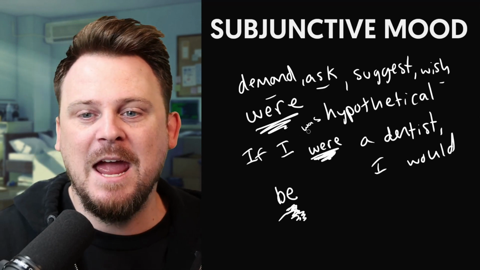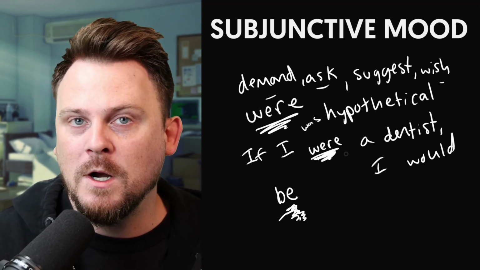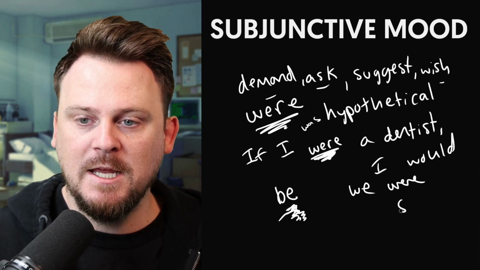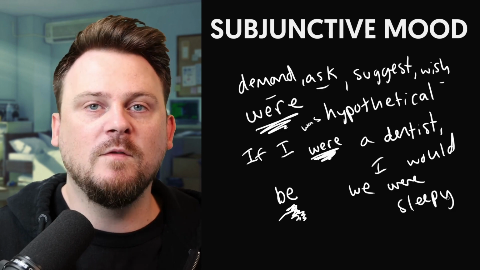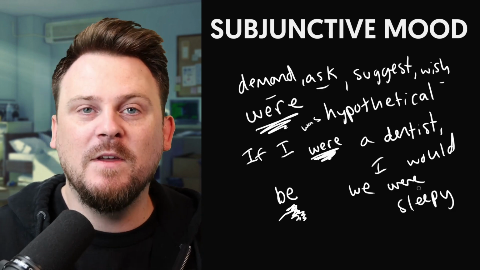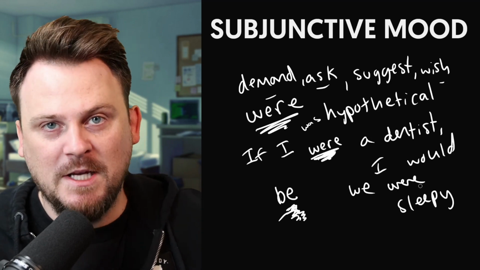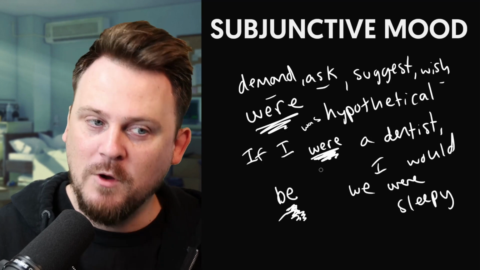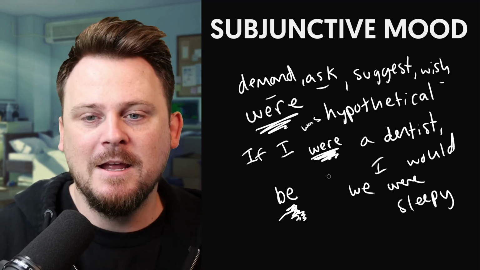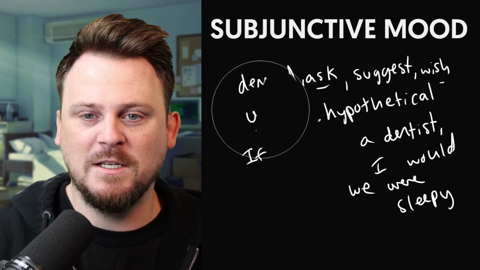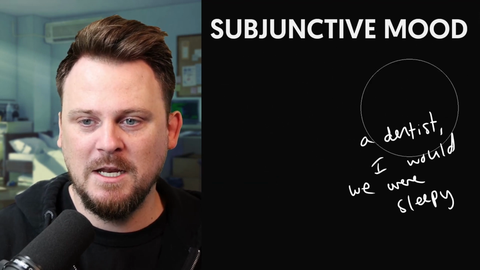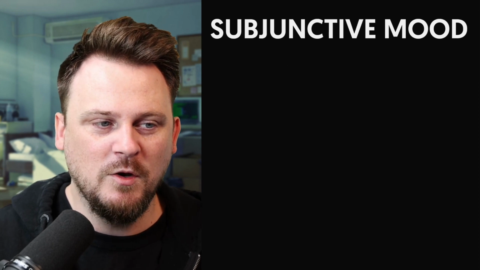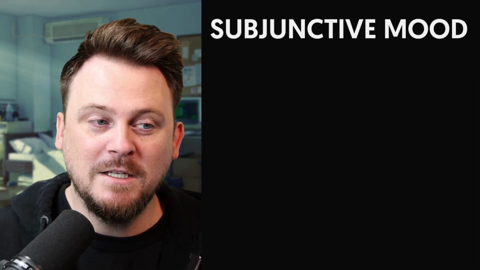Now, that is not to say every time you see the word were that it's subjunctive mood. For example, we were sleepy. Not subjunctive mood. That's just telling me something that happened in the past. It's not just something that happened in the past. It is a hypothetical. Okay? Okay. Now, I think, again, the best thing to do here is just study some examples. So let's get into a few examples, and I think you'll really get it. Even if you haven't understood it so far? Again, this is not easy stuff.